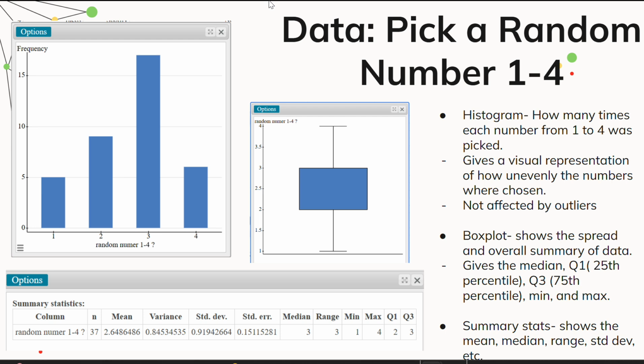The box plot shows the spread and overall summary of data. This will give the median, the Q1, 25th percentile, Q3, 75th percentile, and then the minimum and maximum through the lines. So you could see the top of the box, the bottom of the box, and then we could see the longer lines that are extended. The summary stats show the mean, median, range, standard deviation, and a couple other things like variance. That was just computed through StatCrunch.